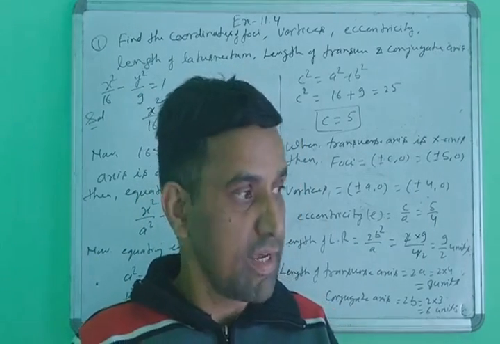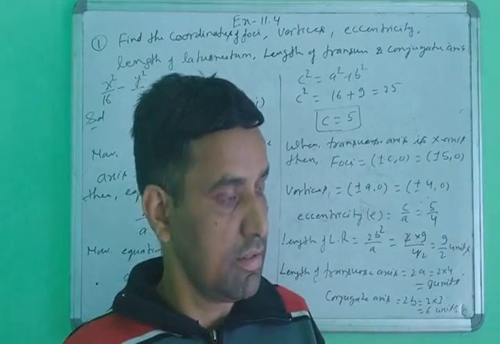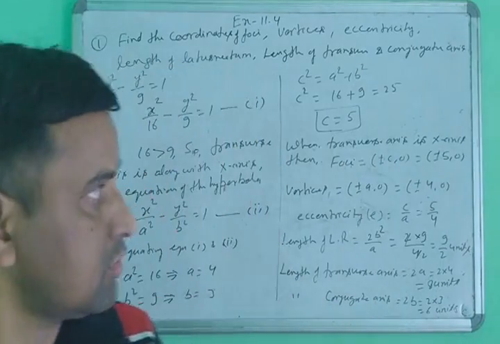So here is the intercept of a. This is your transverse axis. According to this, just note down the next question.